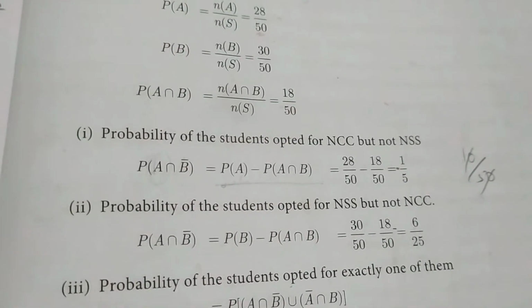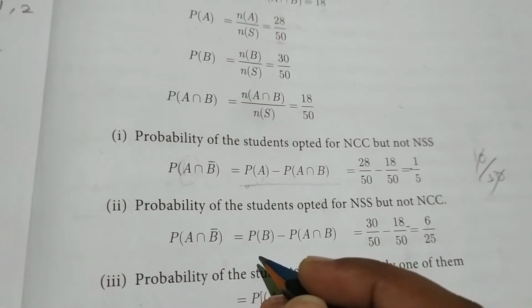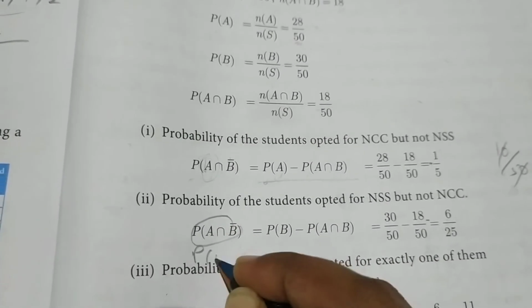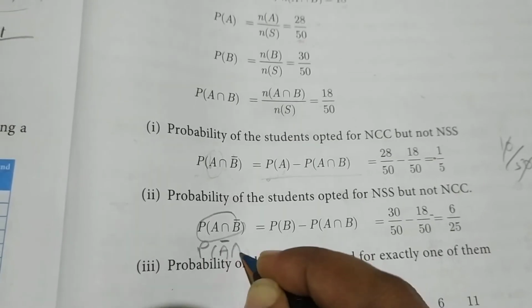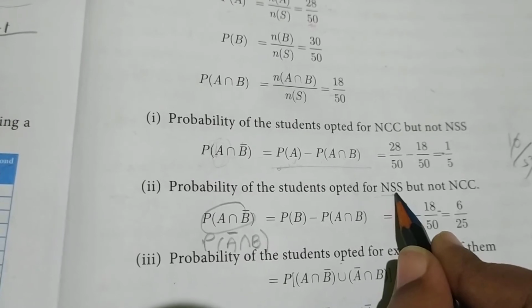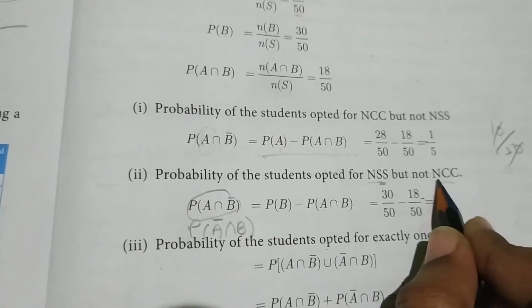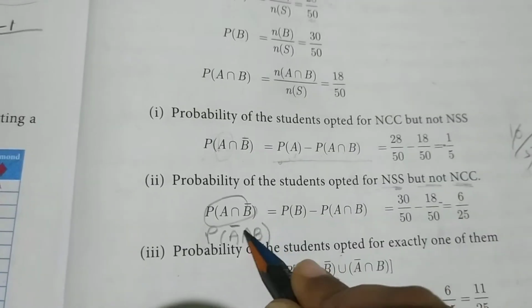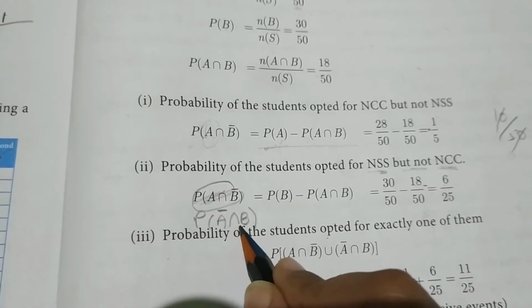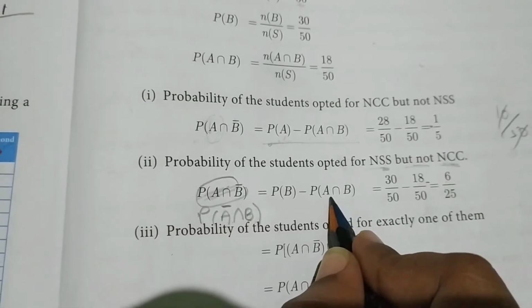Opted for NSS I will take B, and NCC is A, but not NCC, so A bar intersection B. So the formula is P of B minus P of A intersection B.